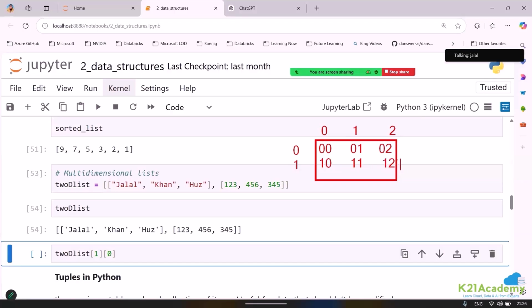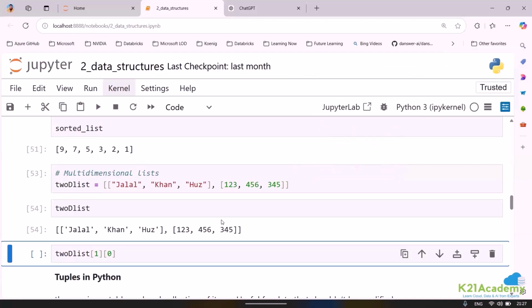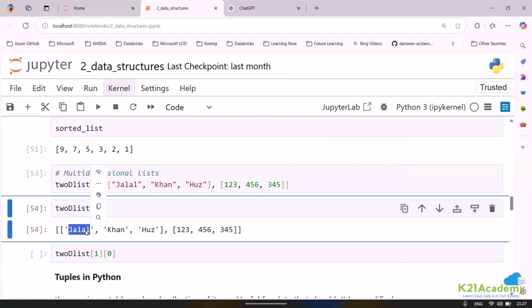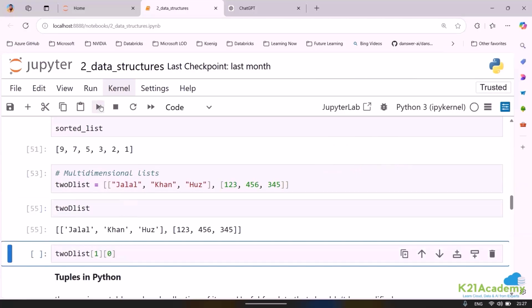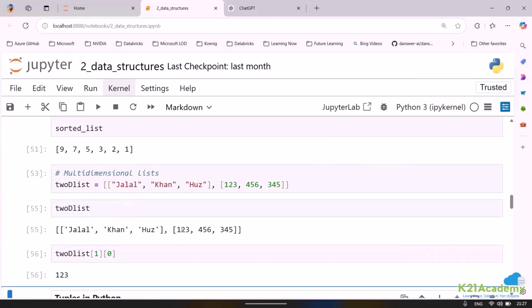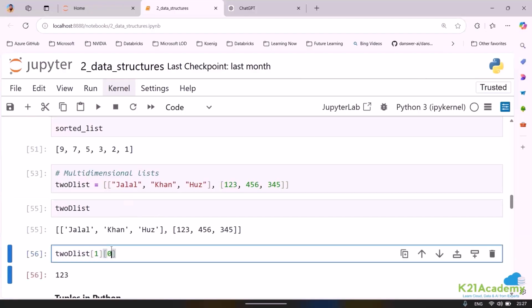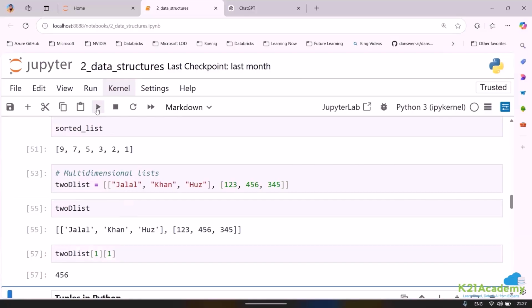Now here, similarly, whatever we have told will be applicable. So the best thing is you need to look at this as 0, 0, 0, 1, 0, 2, and then you will start with 1, 0, 1, 1, 1, 2. So if I say 1, 0, it will automatically extract 4, 5, 6. Sorry, 1, 0, it will be 1, 2, 3. If I had put 1, 1, tell me what would have been the value? 4, 5, 6. Okay. Now this is slicing one element. This is just slicing one element.